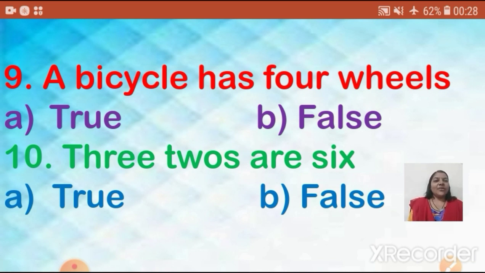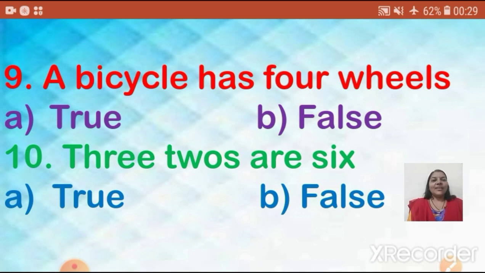Now, once more we are going to revise table of 2 and table of 3. All will say with me. 2 ones are 2. 2 twos are 4. 2 threes are 6. 2 fours are 8. 2 fives are 10. 2 sixes are 12. 2 sevens are 14. 2 eights are 16. 2 nines are 18. 2 tens are 20.